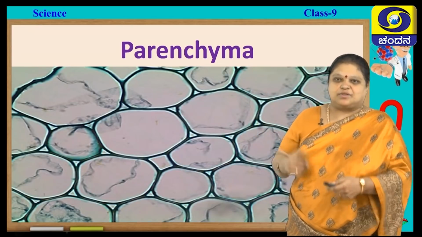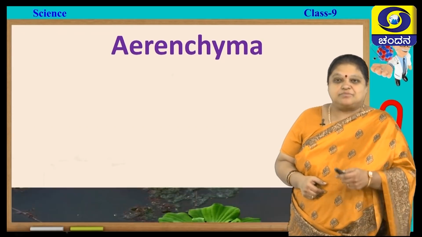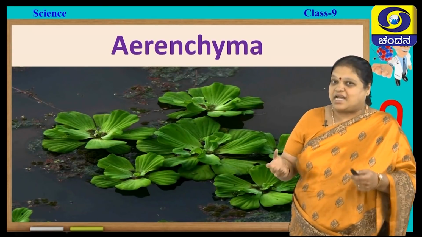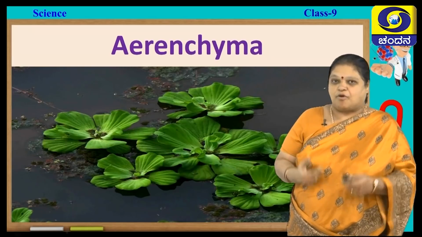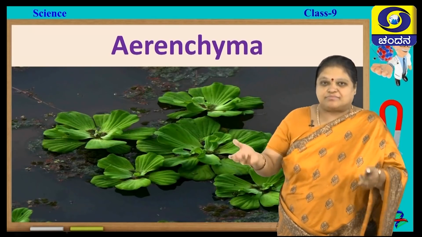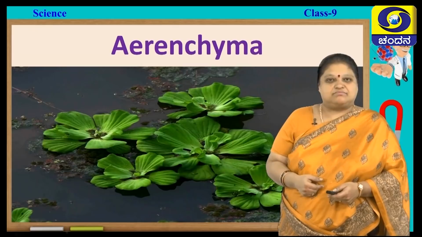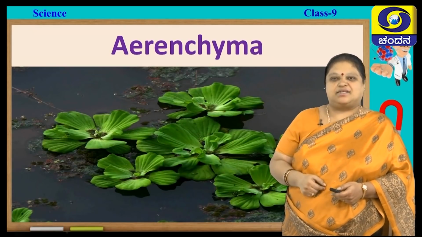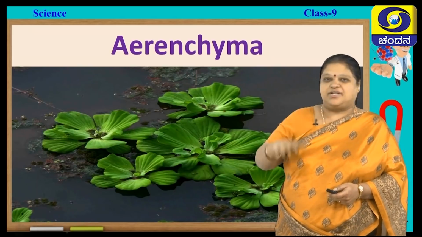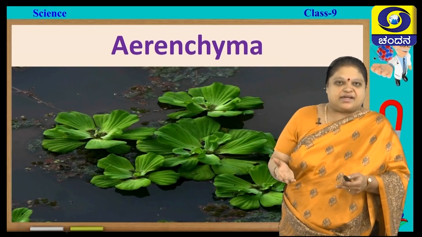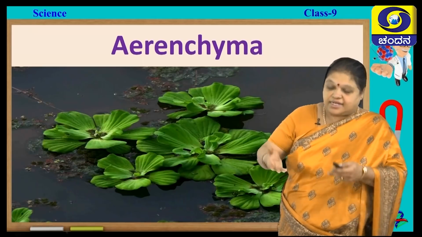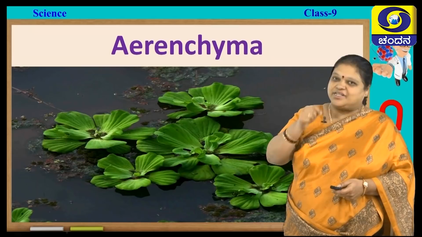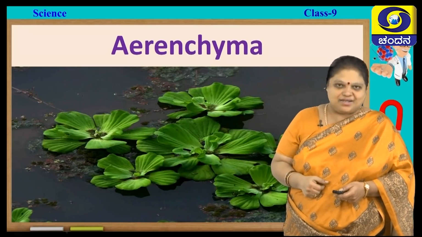Okay. So, this is about the parenchyma. There are some special types of parenchyma where it is present in aquatic plants. Because of buoyancy, it is floating. Why is it floating? That is because this special type of parenchyma cells will have air filled in it. Because of the air, it attains buoyancy and it starts floating. So, such kind of parenchyma filled with air, you call them as aerenchyma.